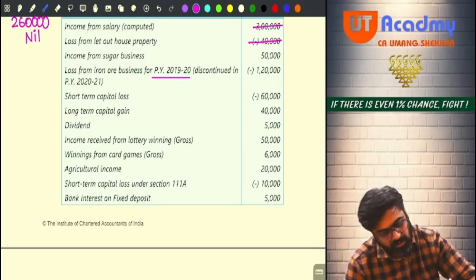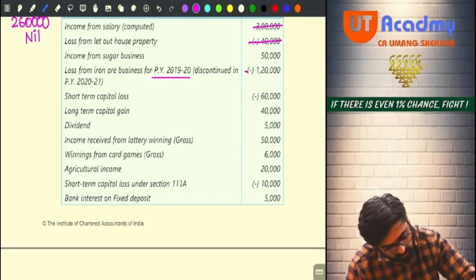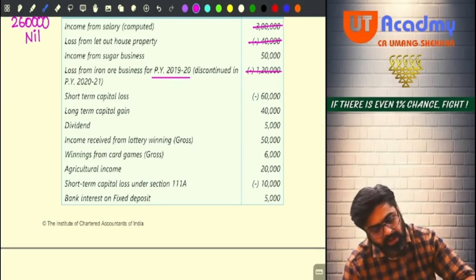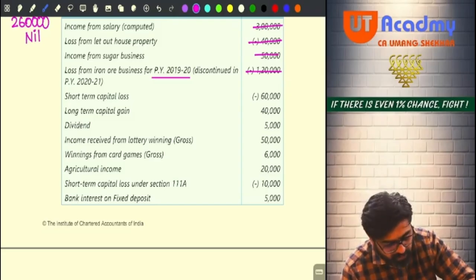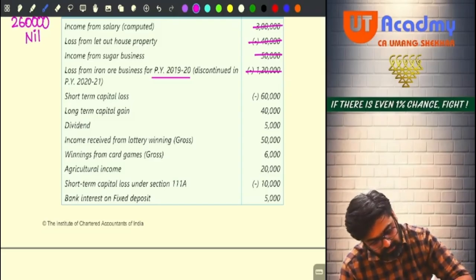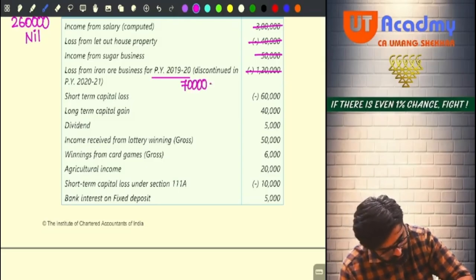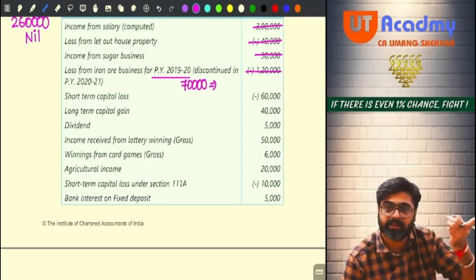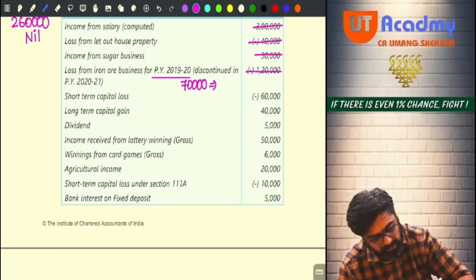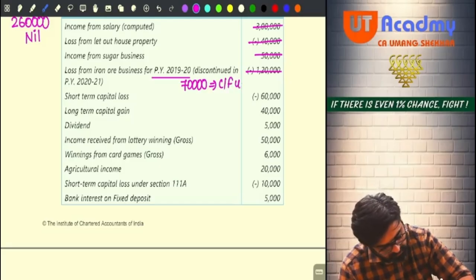Yes or no? So now this entire 1,20,000, if you want to adjust, you can. But for that your income should also be 120 or more. No. Your income is only 50. So entire 50 will go, and how much? 70,000 loss will still remain. Can I say this 70,000 of loss can be carried forward to the 6th year, next year? Yes or no? So this will be carried forward as per section 72.